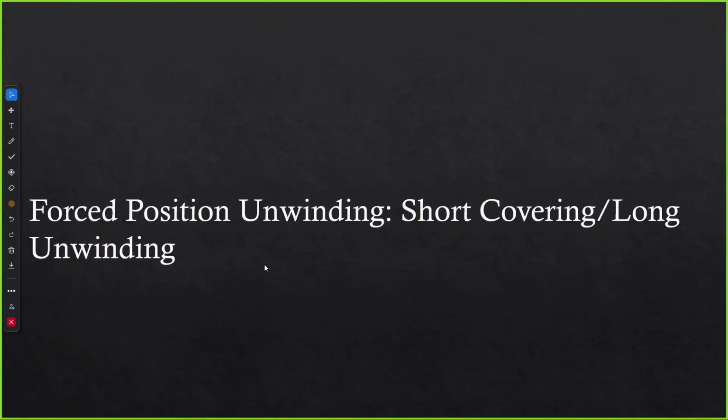Now the other thing we need to understand in spikes is forced position unwinding, which is nothing but short covering and long unwinding. What happens here is that people would have shorted, and most of the shorts will be big institutionals. Along with these big institutionals, retail traders also will be there.